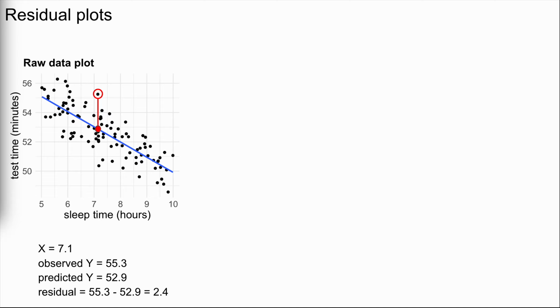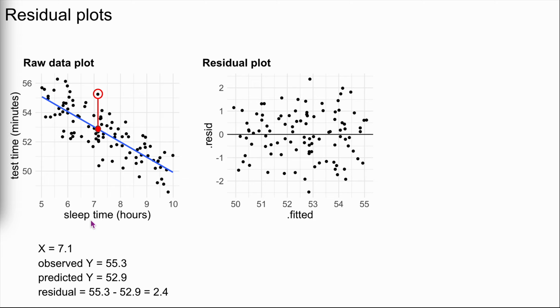Now, whereas the axes of the plot here correspond to the y and x outcomes of the raw data points, a residual plot plots the residuals on the y-axis versus the fitted values or model predictions on the x-axis. The dot circled in the residual plot here corresponds to the same raw data point circled at left.